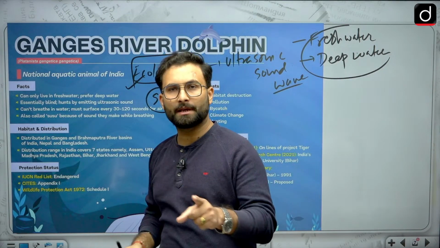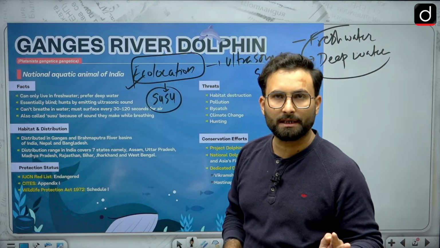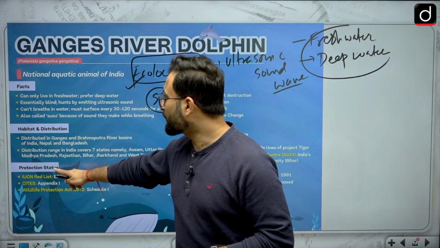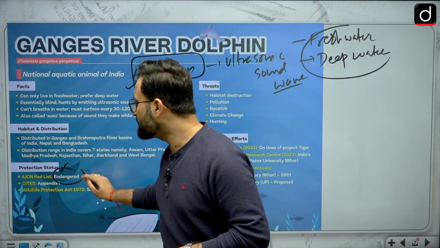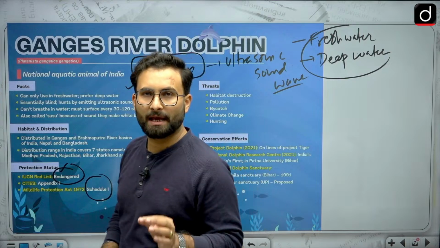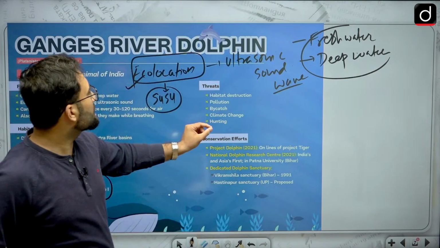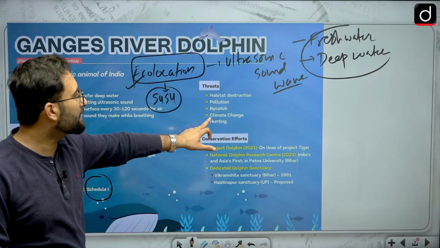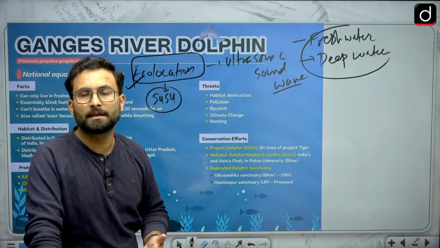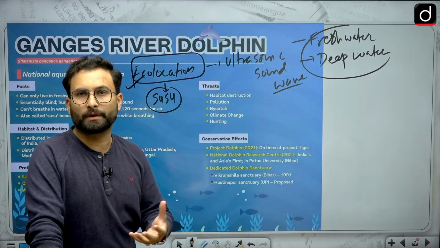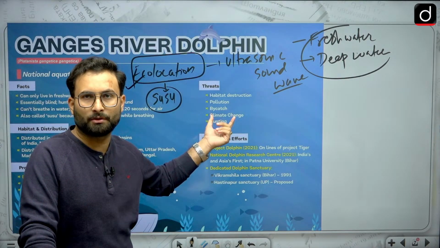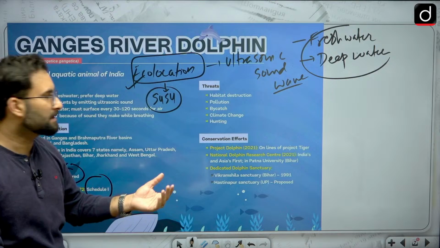When we talk about the habitat, I have already told you Nepal, India and Bangladesh, on rivers like Brahmaputra and Ganga. Okay. Other than that, when we talk about the protection status, the IUCN status is endangered. Okay, they are protected under Schedule 1 of the Wildlife Protection Act 1972. Okay, here you can see threats: habitat destruction, pollution, bycatch, climate change and hunting. Bycatch means that when you are putting nets inside the rivers to catch the fishes, the dolphins can also get trapped inside the nets.